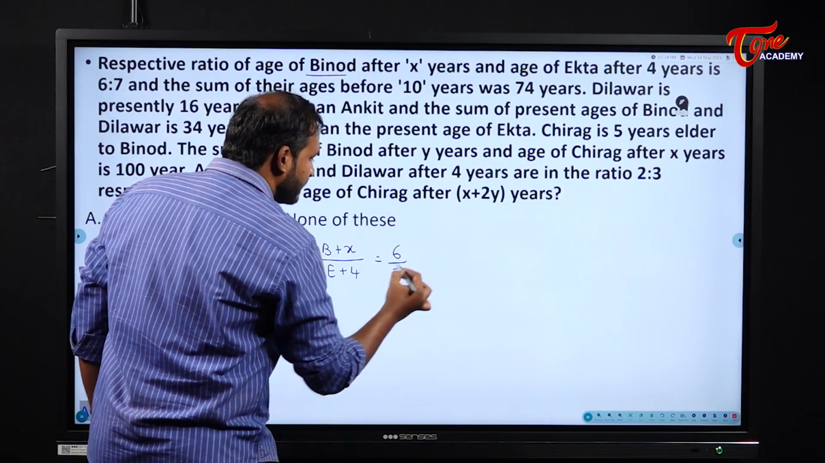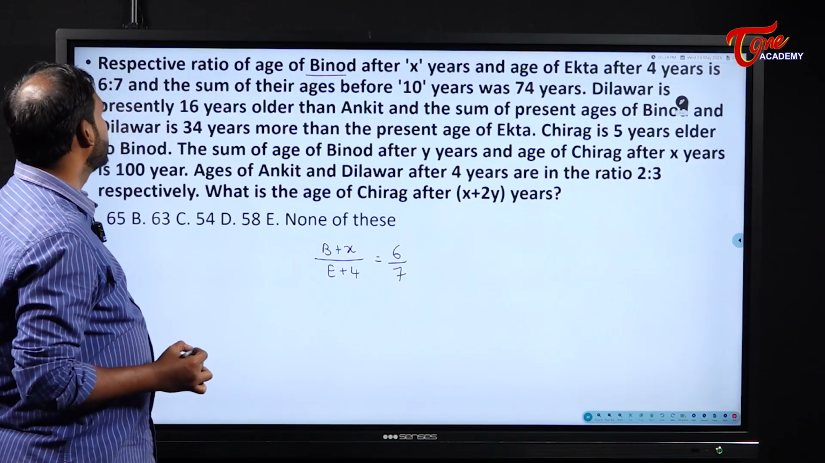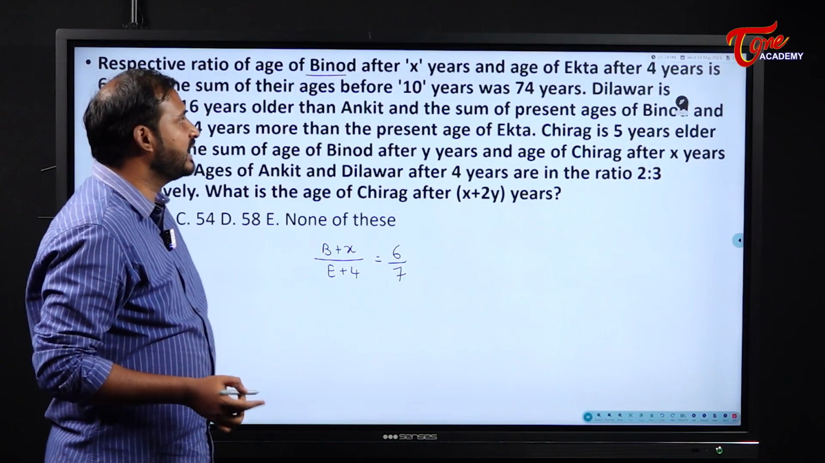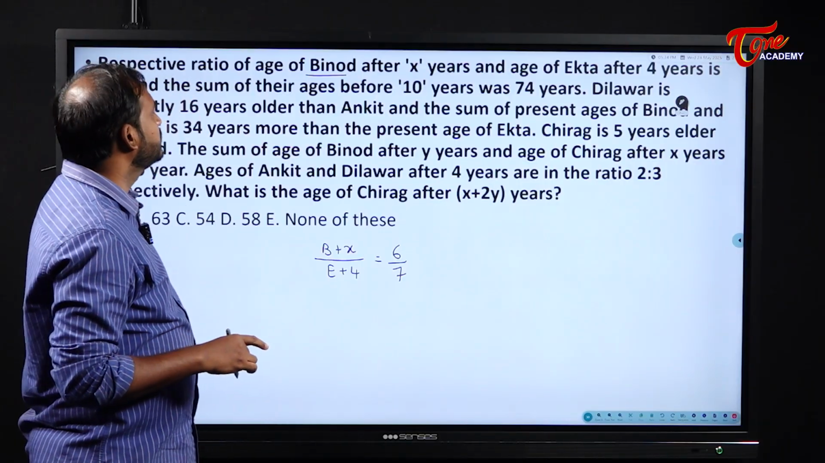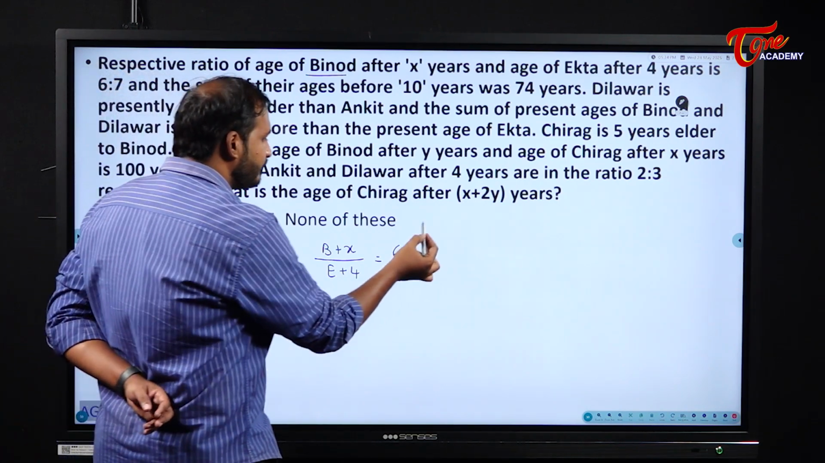6 is to 7. That means it becomes 6 by 7, 6 by 7. Okay. And the sum of their ages 10 years before was 74 years. That means what they are telling?